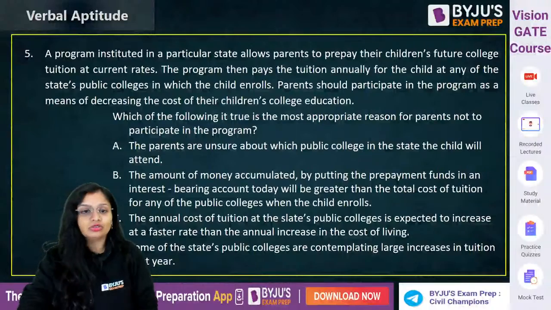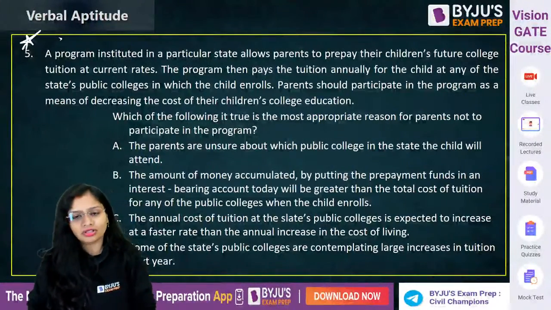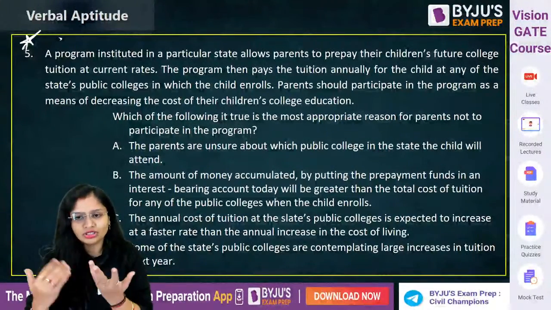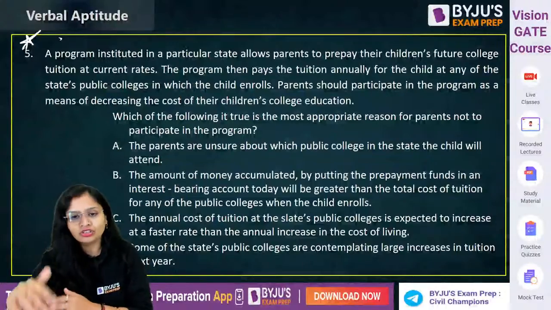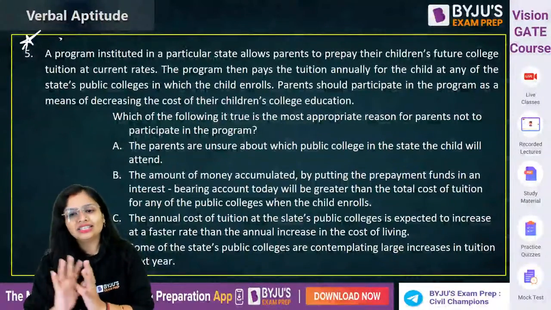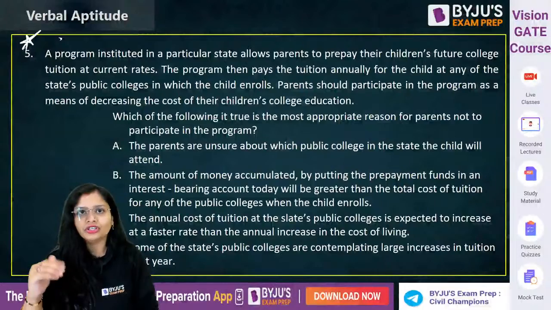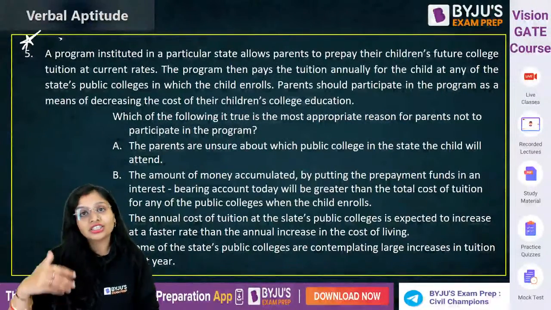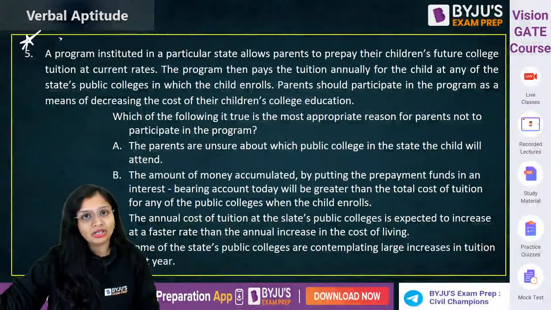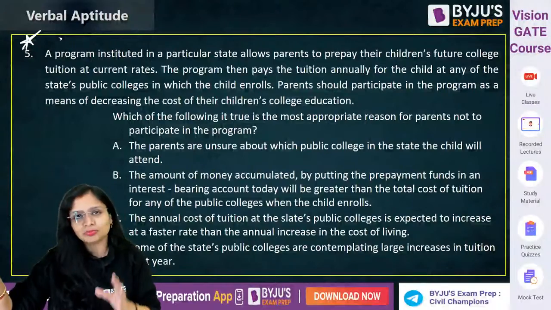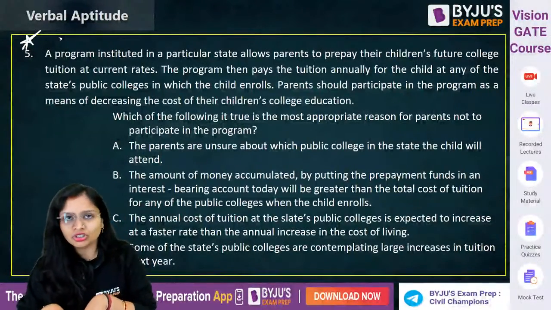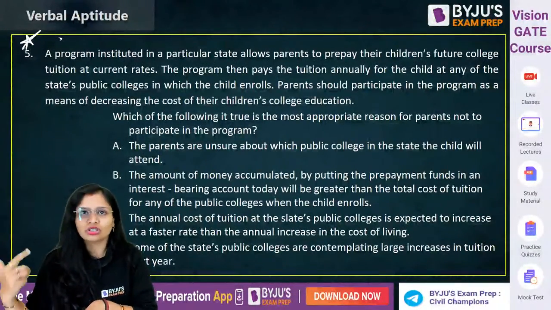Now, this is a very good question. I personally liked it. Let me first help you understand this question in English and Hindi, then you will go through the options. See, this is a program which is telling parents that right now you pay for your children's future tuition when they'll be going to the public colleges. Whatever the fees, just pay now at the current rate, because with time the education cost is also increasing.